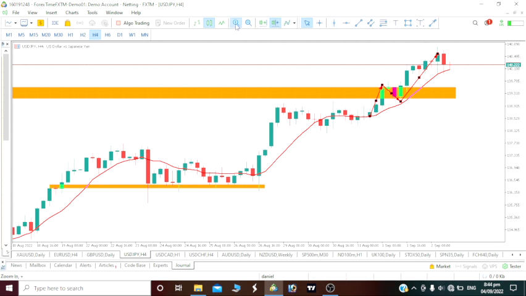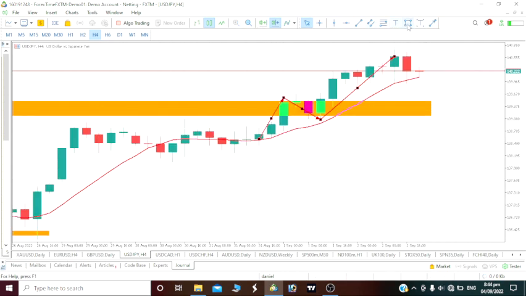But if you want to enter this trade, I would personally advise you to wait for the price to break above this high this week here, the previous high we just saw that I've highlighted. Once the price breaks above it, then I would advise you to go long. If not, wait. There's a possibility we might get a drop to test this level here. So just wait. Do not rush. Don't just jump into the trade. When the trade gives us a good setup, then you can go in.